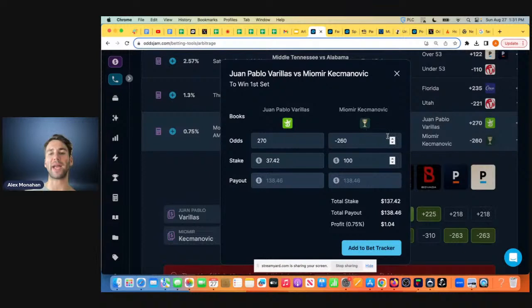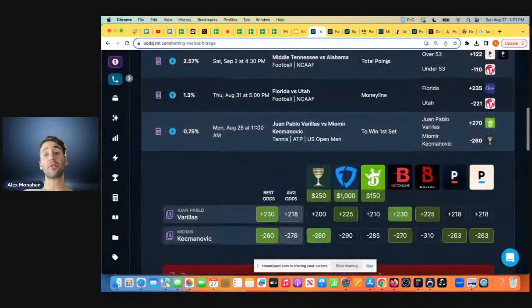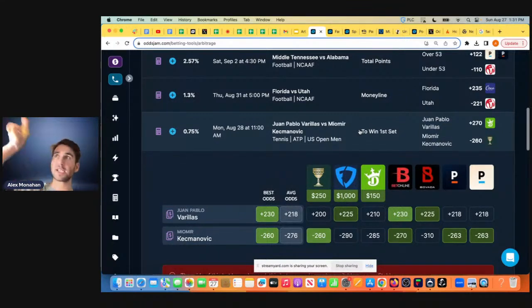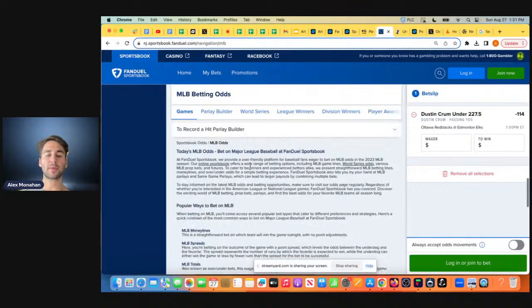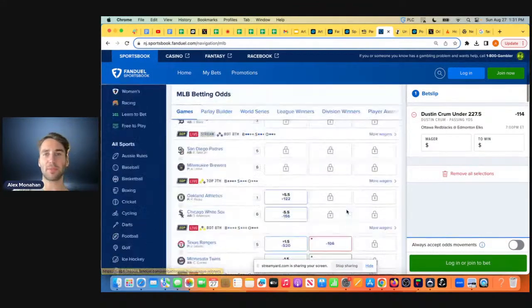Caesars has a lot better betting limits. You're only making a risk-free profit of $1. But you got to remember, this is a game for hustlers. This is a game for people who can move quickly, have multiple sports books, and it's a slow profit grind. I used to get home from work every day and just hit a bunch of arbitrage bets, make $3 here, $5 here. It's risk-free. You're working from home, and these arbitrage bets take like 2 seconds to place, right?